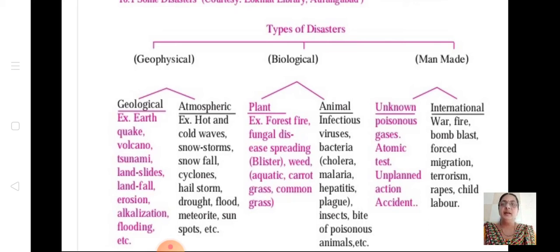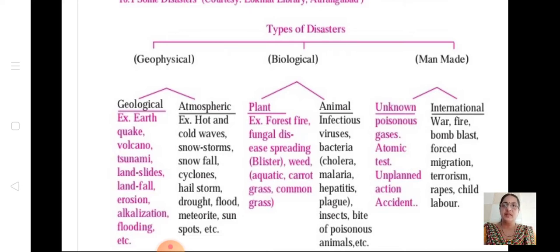And under man-made, there are international reasons also, like war, fire, bomb blast, forced migration, terrorism, rapes, child labor. These are all man-made disasters which are international. Like the bomb blast, that we are not aware of. War, then forced migration, terrorism, rapes, child labor, all these come under international man-made.